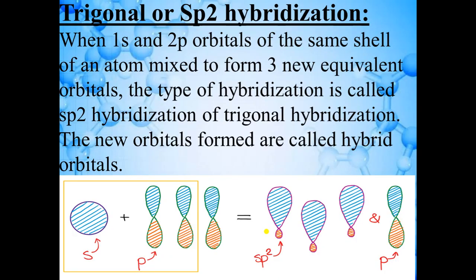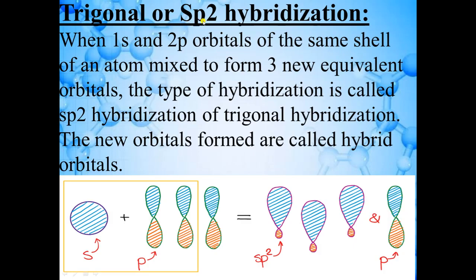Now we will study trigonal or sp2 hybridization. So in sp2 hybridization, 1 s and 2 p orbitals will mix up together and they will form sp2 hybridization. So in total there are 3 atomic orbitals, 2 p and 1 s. So 3 atomic orbitals are combining together and they will form how many hybrid orbitals?